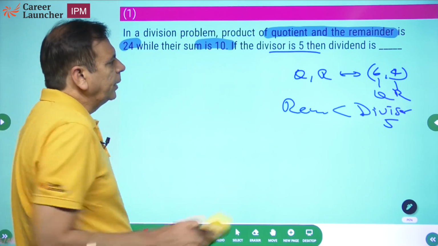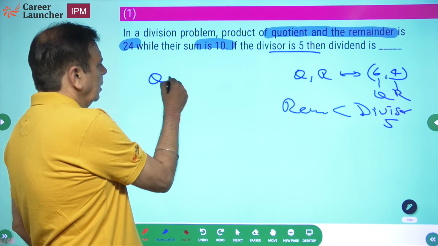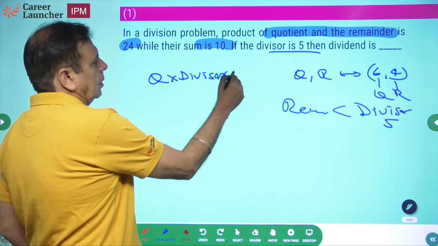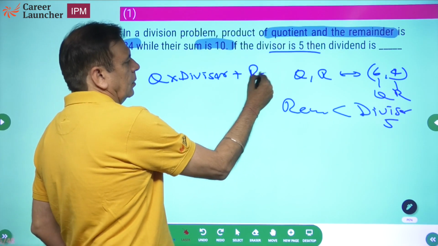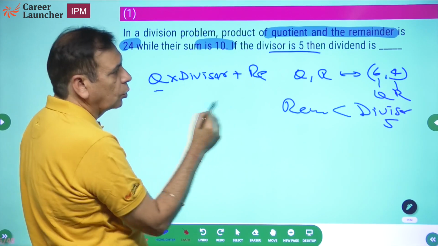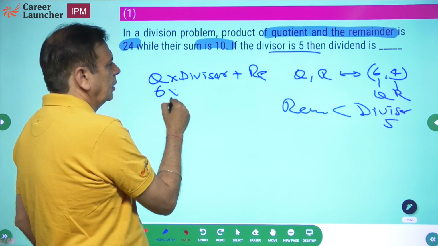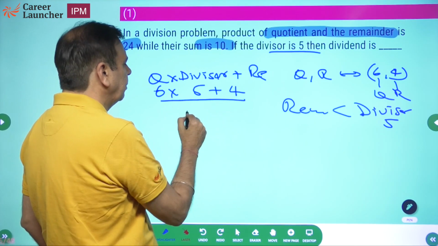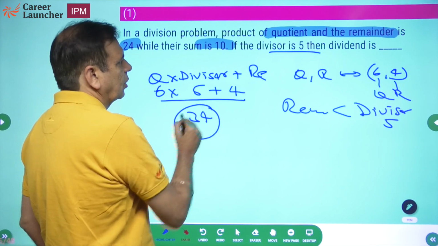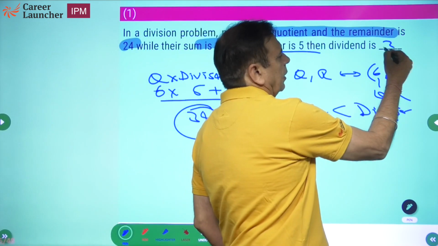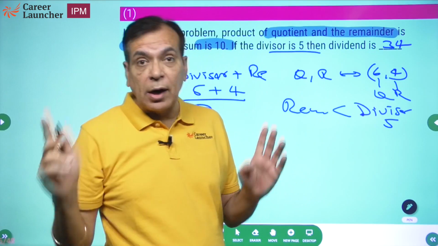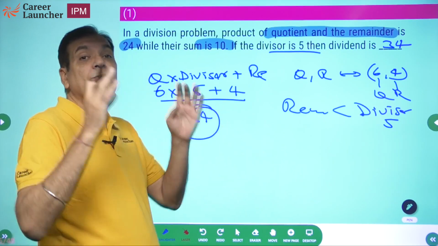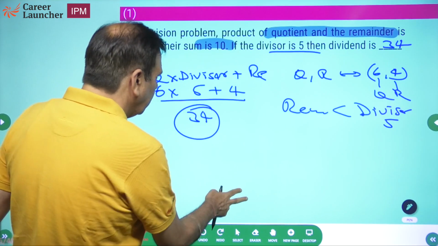It is going to be quotient into divisor plus the remainder. Quotient is 6, divisor is 5 and remainder is 4. 6 5s are 30 plus 4, 34 should be the answer. Okay. So the answer is 34. Simple question, no jugaad required. अगर तुमको basic division आती है, you can do this question. This question should definitely be attempted in the paper.